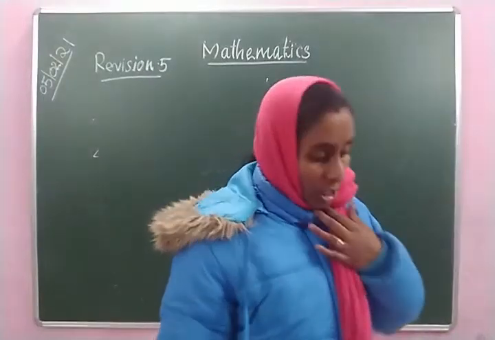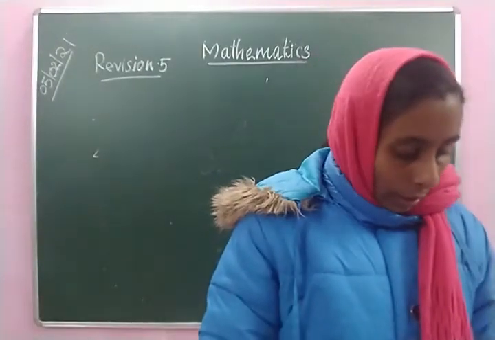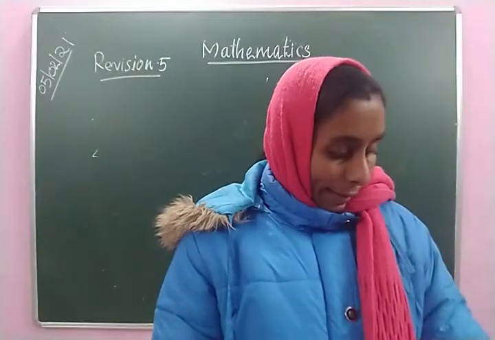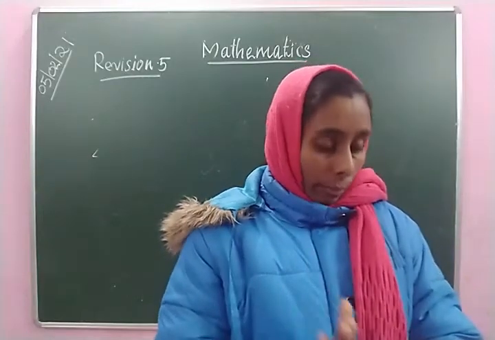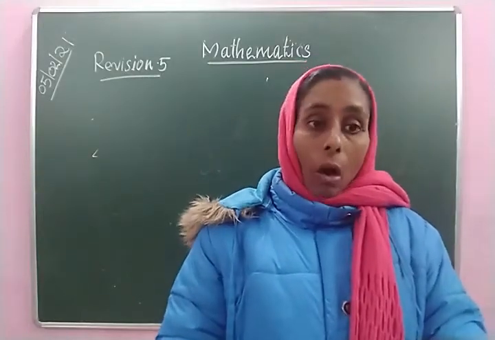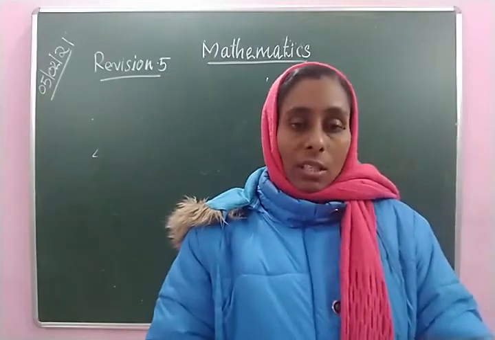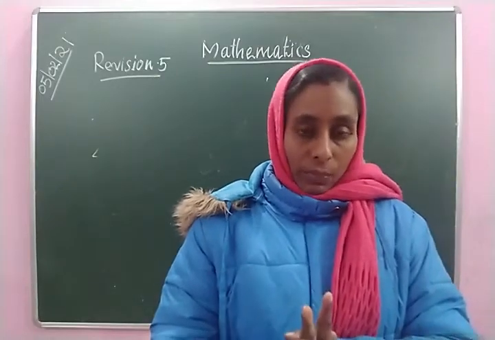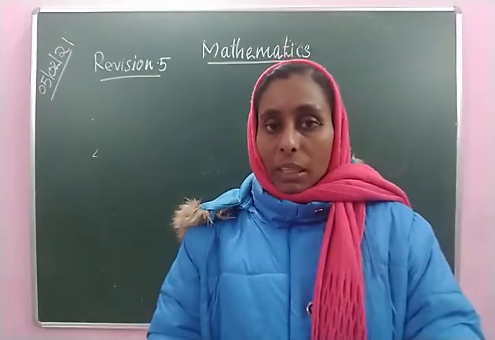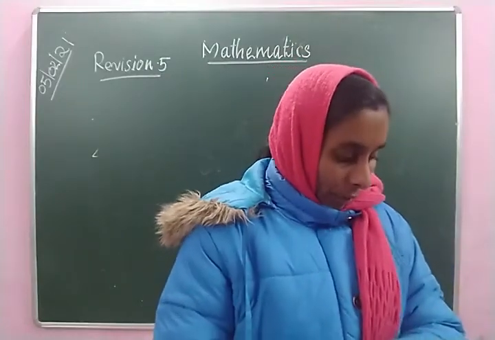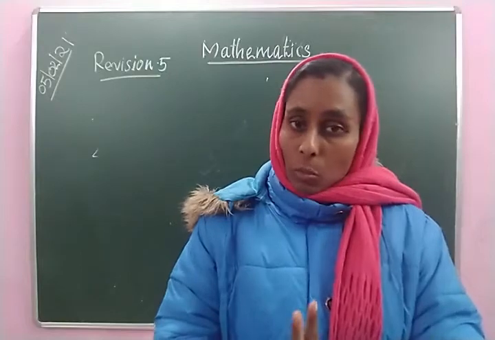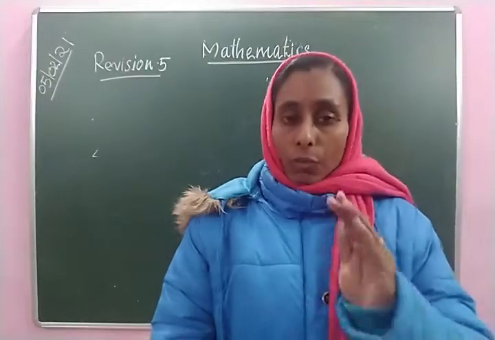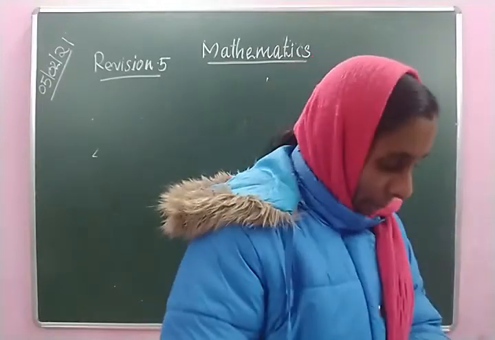Next we are going to revise measurement of length. We use a scale, measuring tape or ruler to measure the length of an object. Then what is the standard unit of length? Meter. Spelling of meter, M-E-T-R-E. In short, meter is written as small letter m. Standard unit of length is meter. Short form of meter is small letter m.